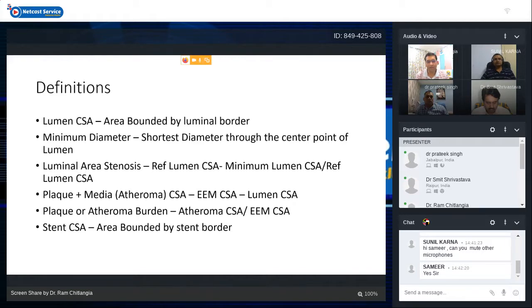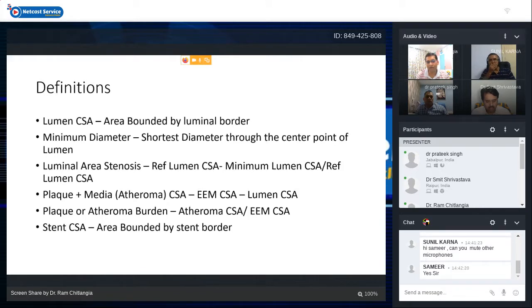The important thing will be the atheroma cross-sectional area, that is, what is the plaque area. So usually we take the EEM CSA, that is external elastic membrane CSA, minus the lumen CSA. So that gives us the atheroma CSA, and this atheroma CSA is usually equal to plaque plus media.